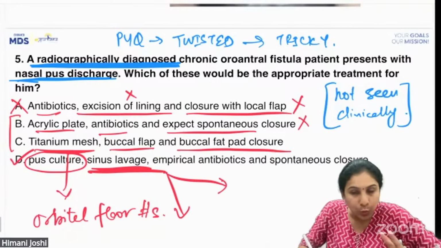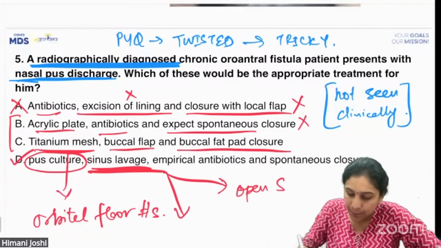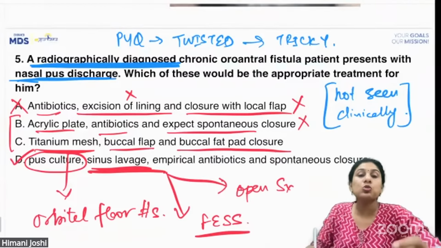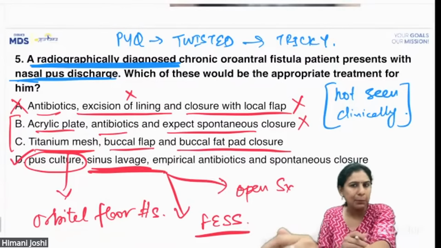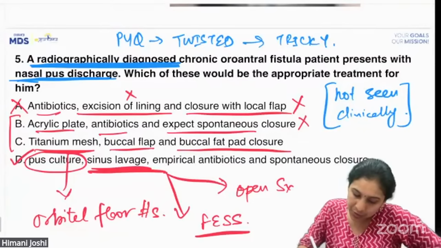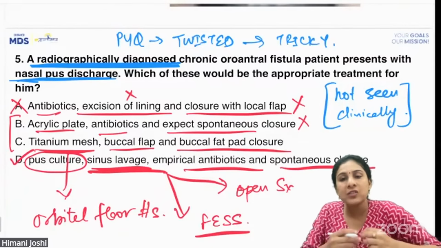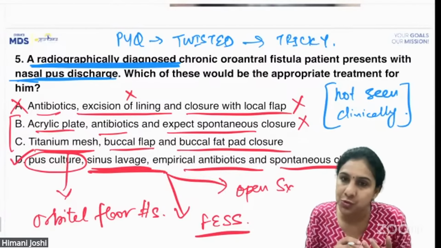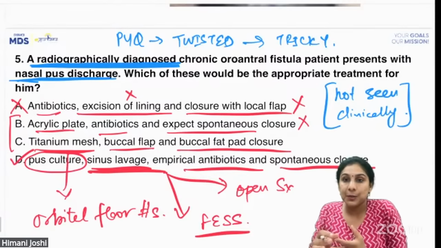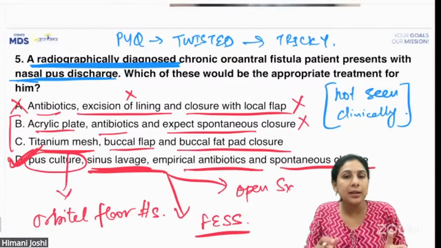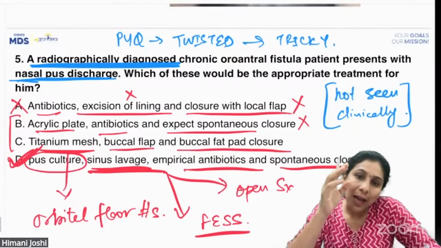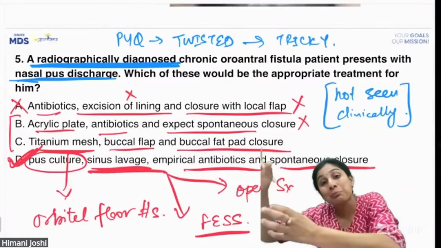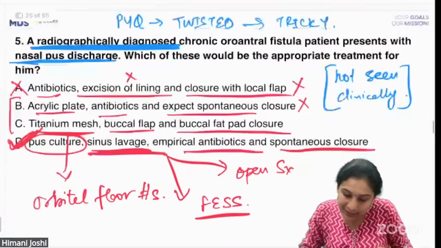You can do it in two ways. You can do it by open surgery or you can do it by a process called FESS, functional endoscopic sinus surgery. You can do a lavage with FESS, which usually the ENT people do. And you start antibiotics, and that will cause a spontaneous closure of the fistula, of the discharge. Okay, so understand here, not all oroantral fistulas have oral problems. They can also have nasal problems. And in this case, there is a nasal problem.